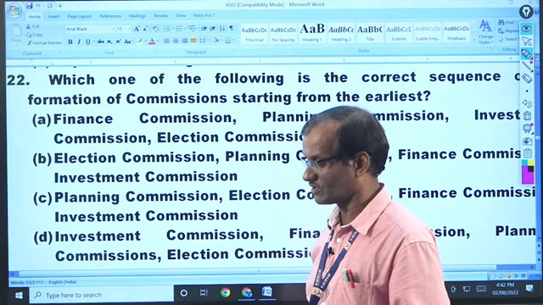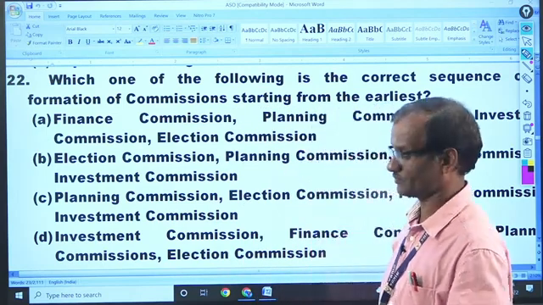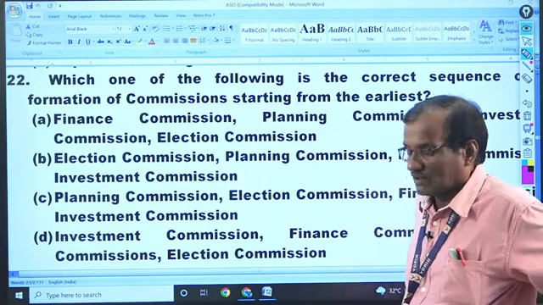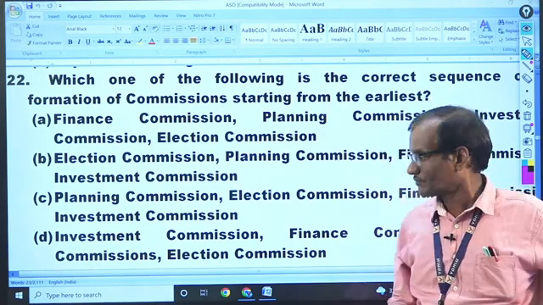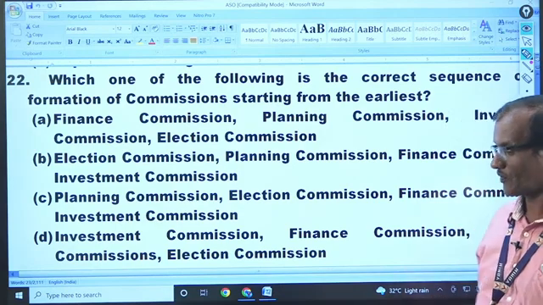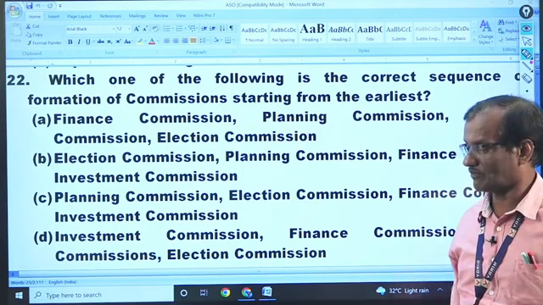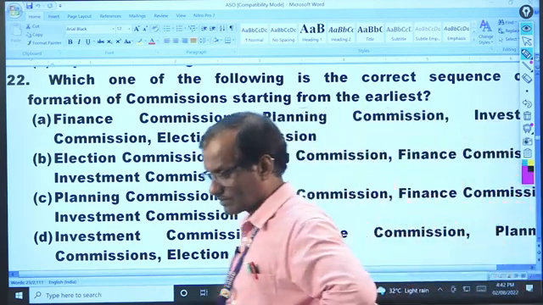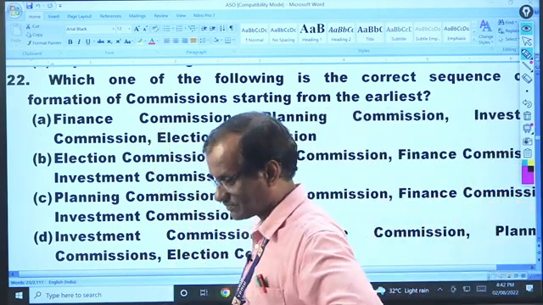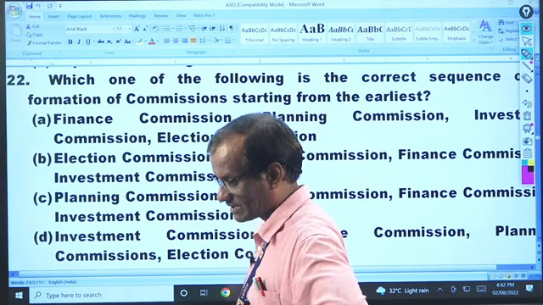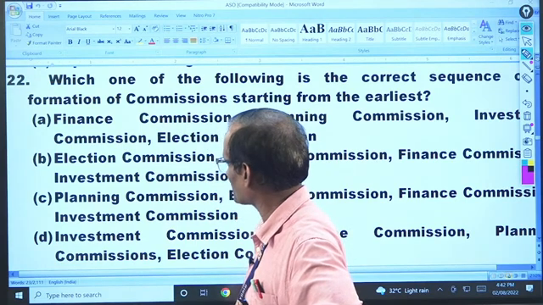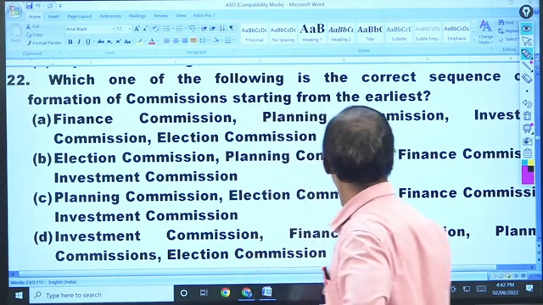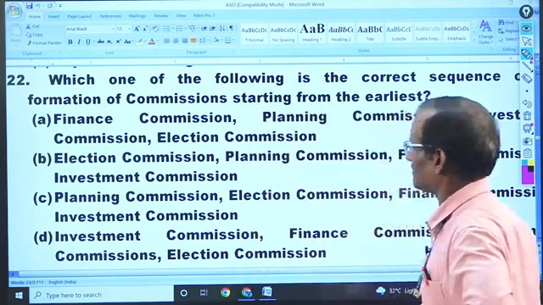Question number 22, yes. Question number 22, what will be the answer? Just give me some hints about 22. Yes, Abhilash, that is option C. Okay, option C. Finance Commission and Investment Commission.